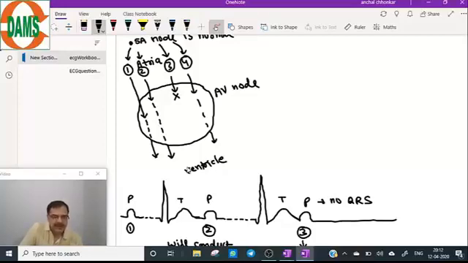So the fourth will conduct the same as the first, and the cycle will repeat after the fourth P wave.